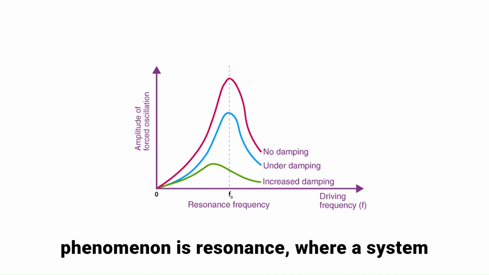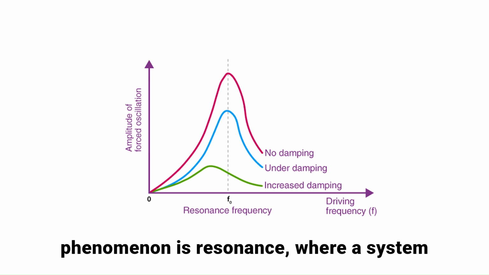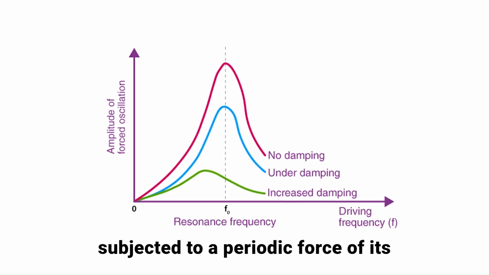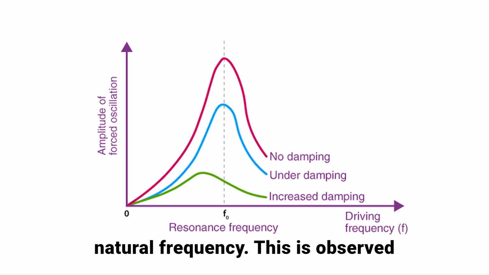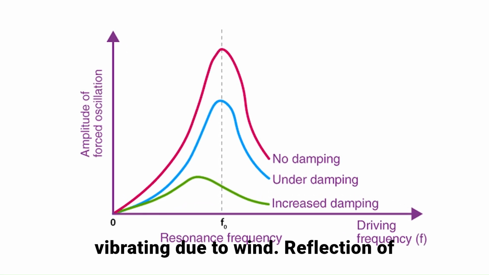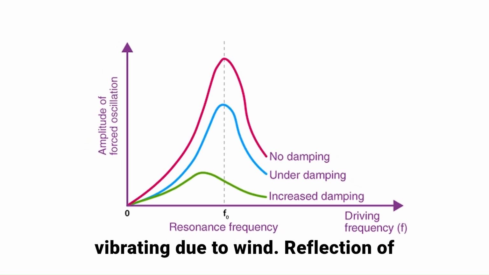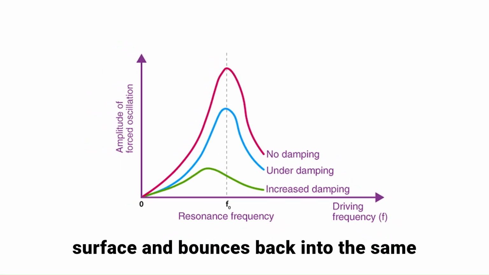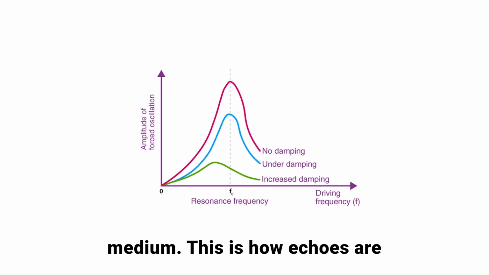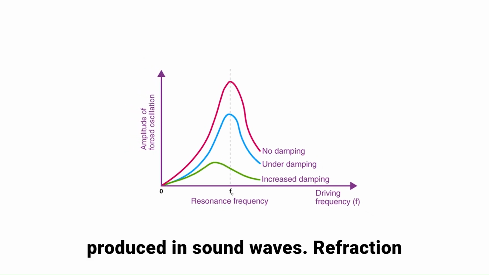Another important wave phenomenon is resonance, where a system oscillates with maximum amplitude when subjected to a periodic force of its natural frequency. This is observed in musical instruments and bridges vibrating due to wind. Reflection of waves occurs when a wave strikes a surface and bounces back into the same medium. This is how echoes are produced in sound waves.